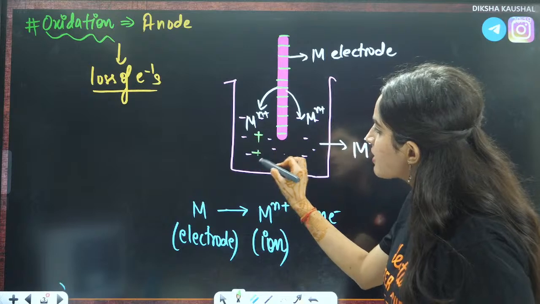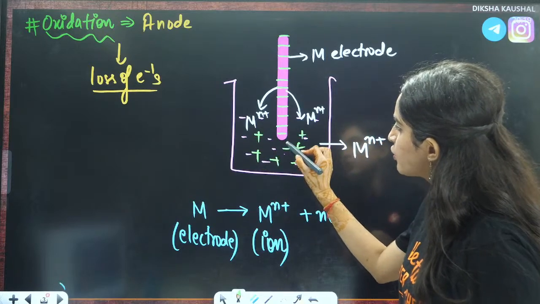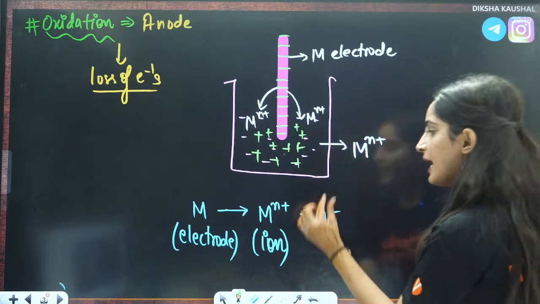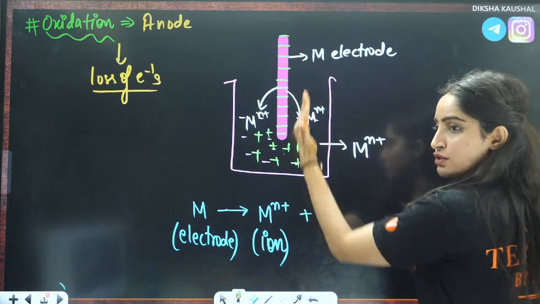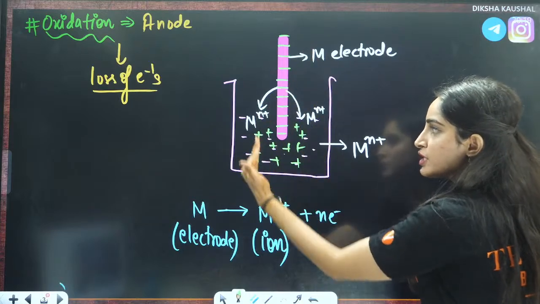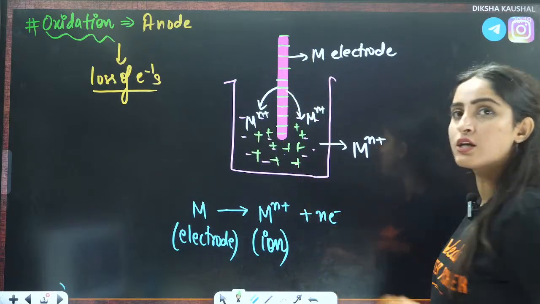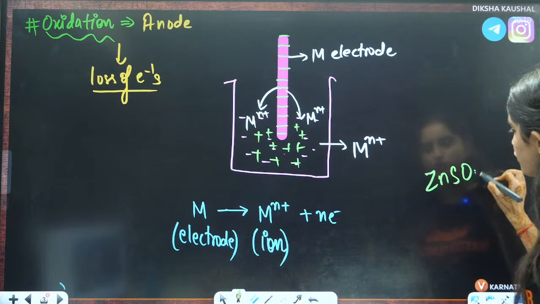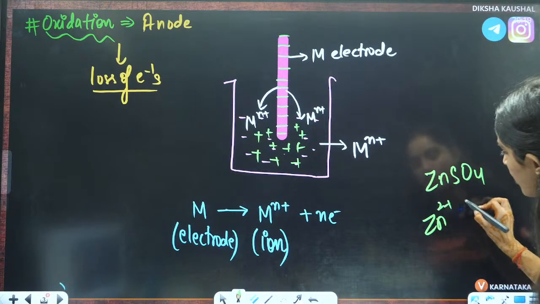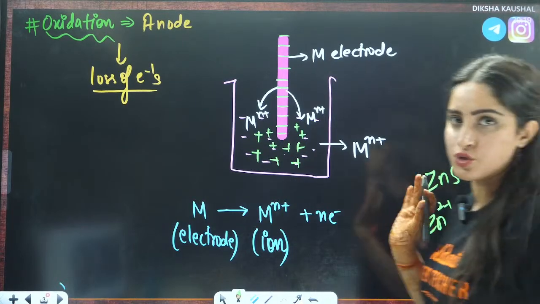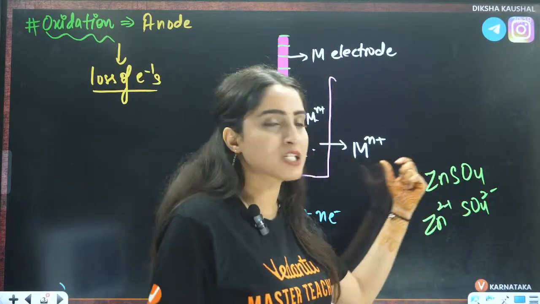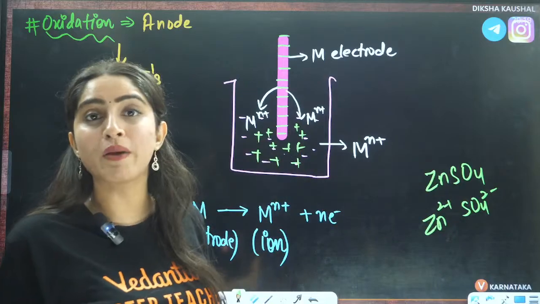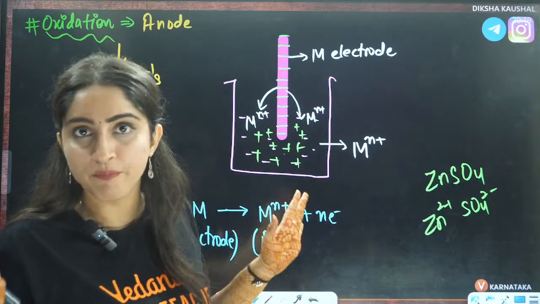And these ions are going to increase in the solution. Can I say this thing is happening, right? Electrons are moving on this electrode, right? And these positive ions are increasing in the solution. Earlier, for example, I had ZnSO4 solution, right? I will have Zn2+ and SO4 2- in the solution. The number of positive and negative ions will be the same. That is why earlier this should be an electrically neutral solution, right?